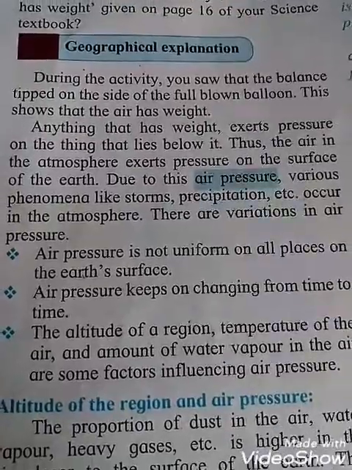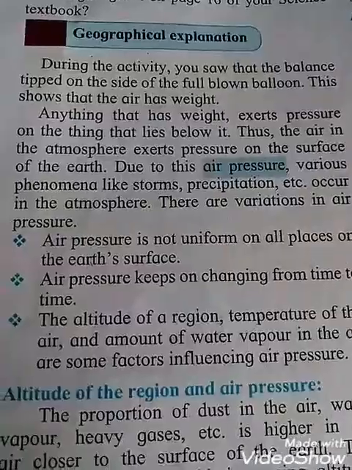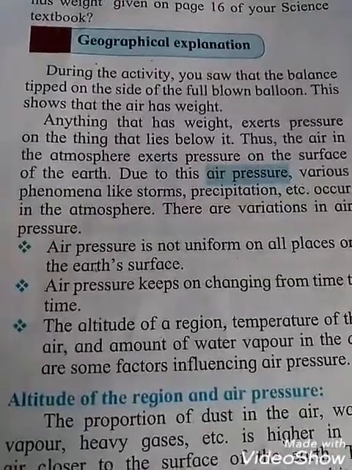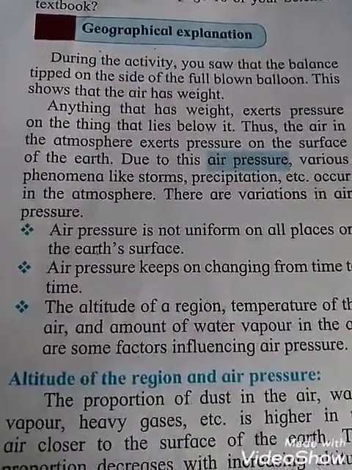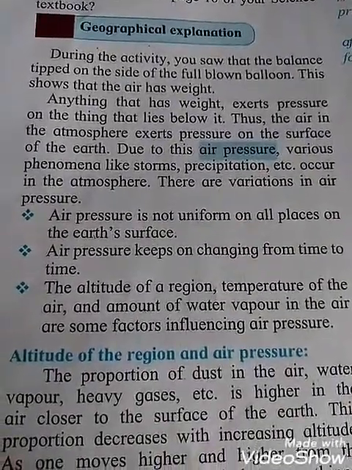Okay students, due to this air pressure various phenomena, that means lots of events, are happening, like storms. A storm is a heavy amount of snow or rainfall, hail, or thunder and lightning. That is, we can say storms, precipitation, etc. occur in the atmosphere. There are variations in air pressure.